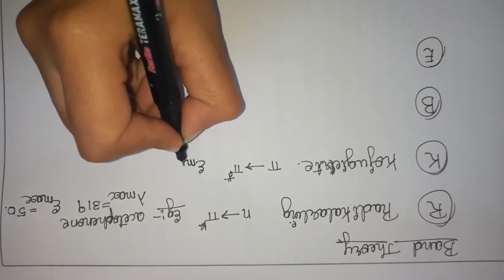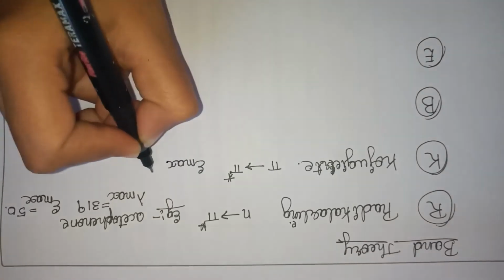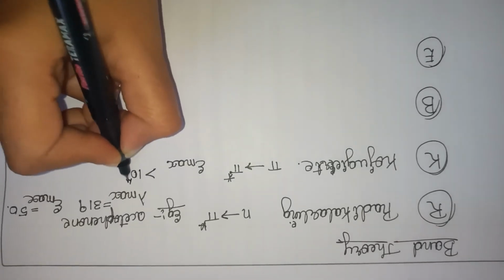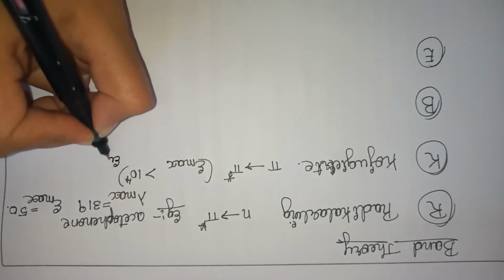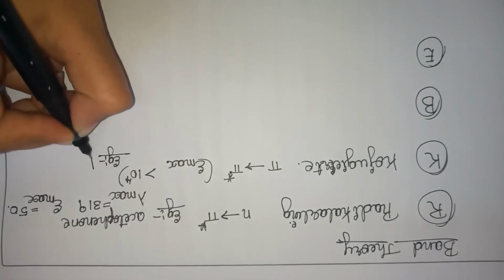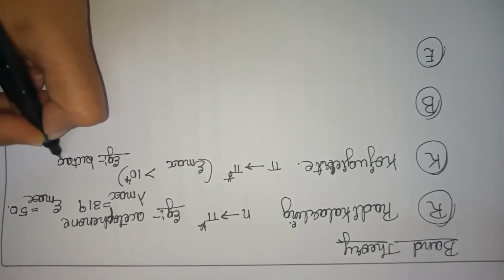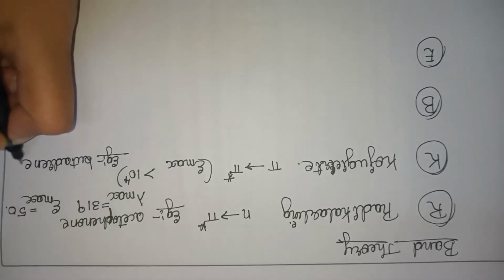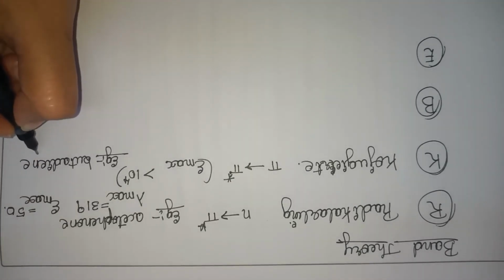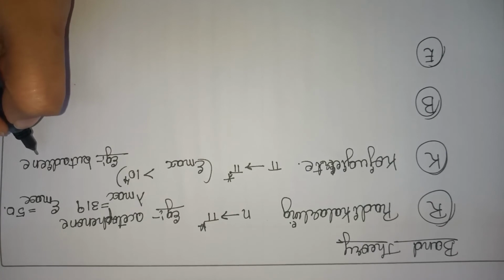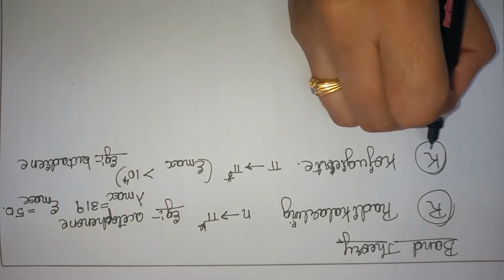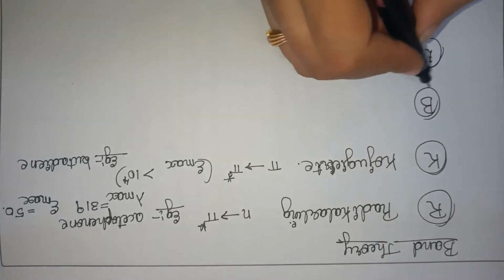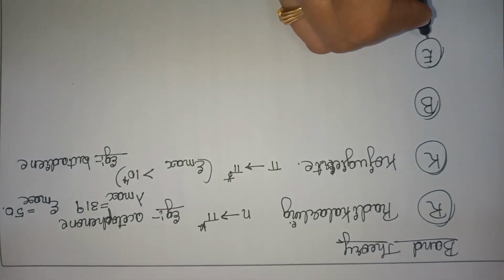For example, it has an epsilon maximum value of more than 10 power 4, so more intensity. For this we have taken butadiene as an example. Here we have 2 double bonds, so it can undergo pi to pi star transition to give a K band in the spectra. So we are discussing different bands in the electronic spectra.